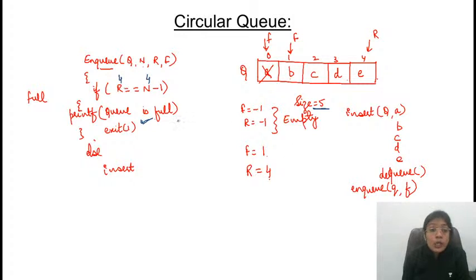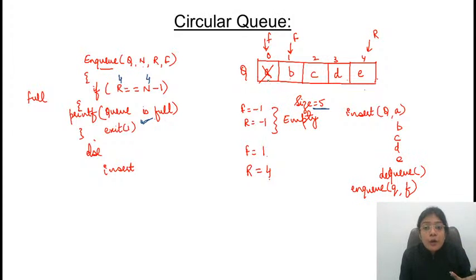Correct? So it will say that queue is full. Is this queue full? This queue is not full. Queue will be full when it has 5 elements because the size of the queue is 5, but here there are only 4 elements. So this means that this is not the correct implementation of queue.